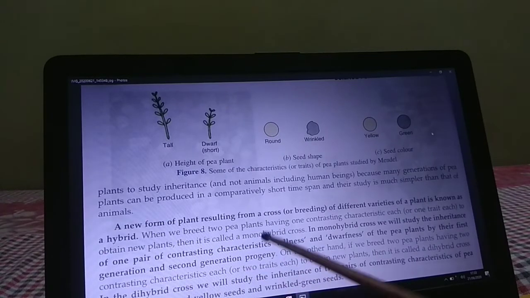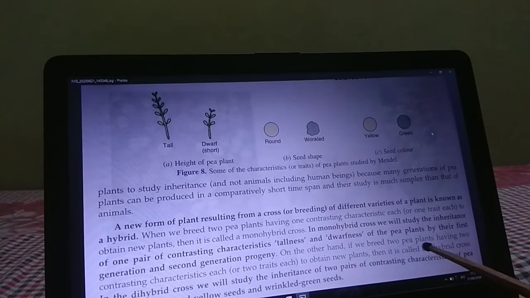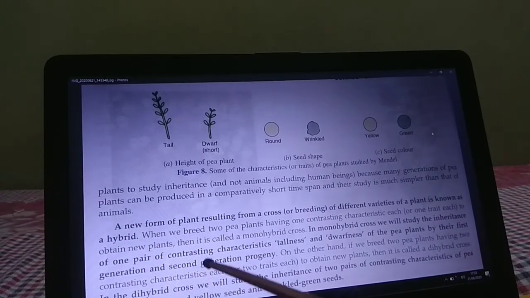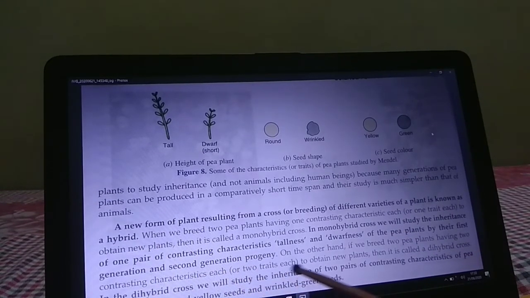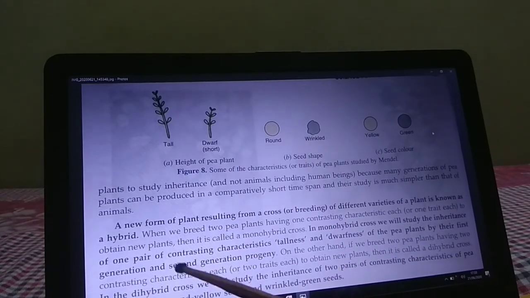In this way, Mendel did the experiment. On the other hand, if we breed two pea plants having two contrasting characteristics, such a cross is known as a dihybrid cross.